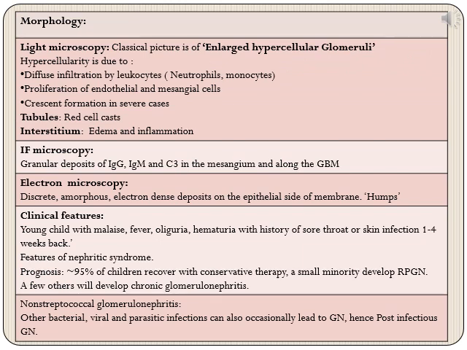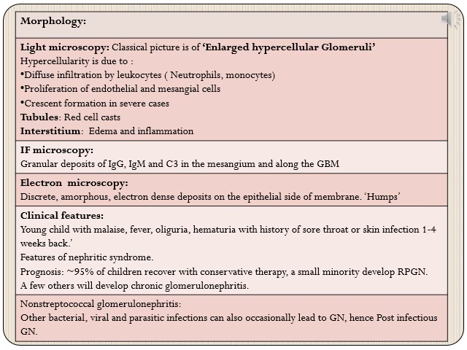So with this information, we start with the morphology of acute post-streptococcal glomerulonephritis, starting with light microscopy. The classical picture is of an enlarged hypercellular glomerulus. This hypercellularity is due to both diffuse infiltration by leukocytes, predominantly neutrophils and monocytes, and proliferation of endothelial and mesangial cells.